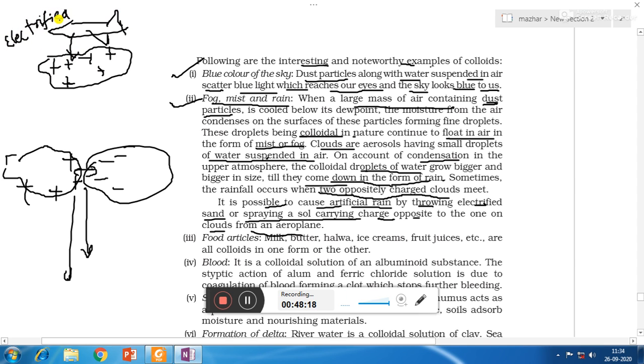That means the sand containing charge. Okay, for example, sand contains electrons. The electrons are negatively charged. So negatively charged sand will neutralize the charge of the cloud, and so the particles of water in the cloud will become discharged, and so they will combine with each other and form bigger particles, and these bigger droplets of water will fall down in the form of rain.